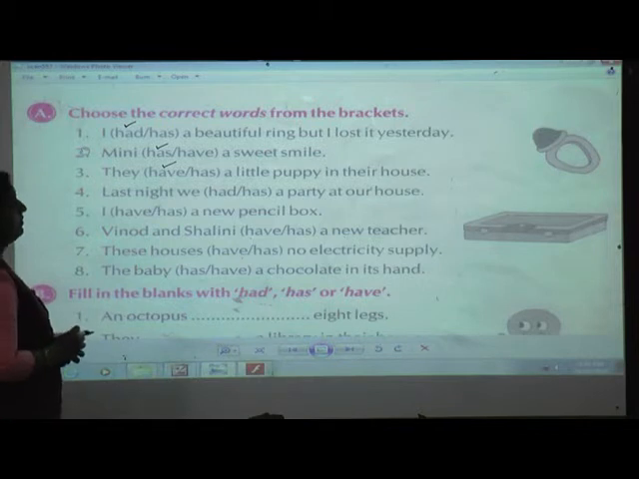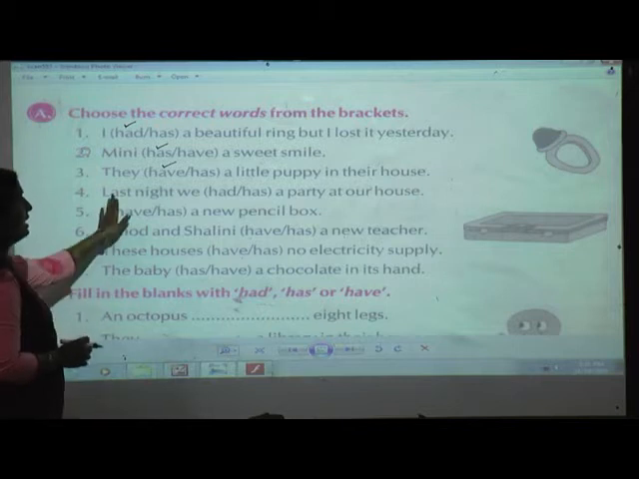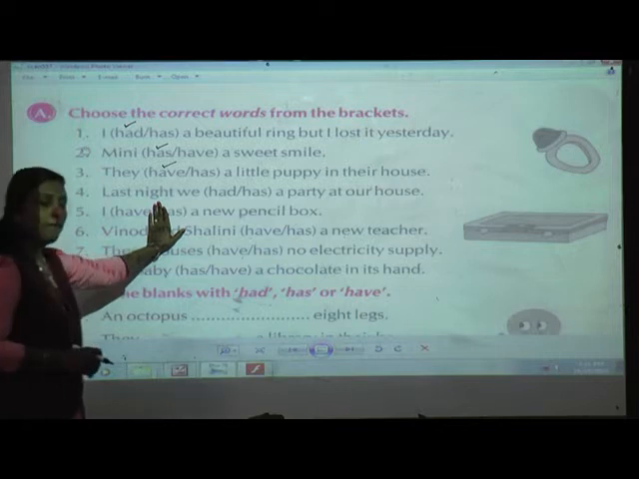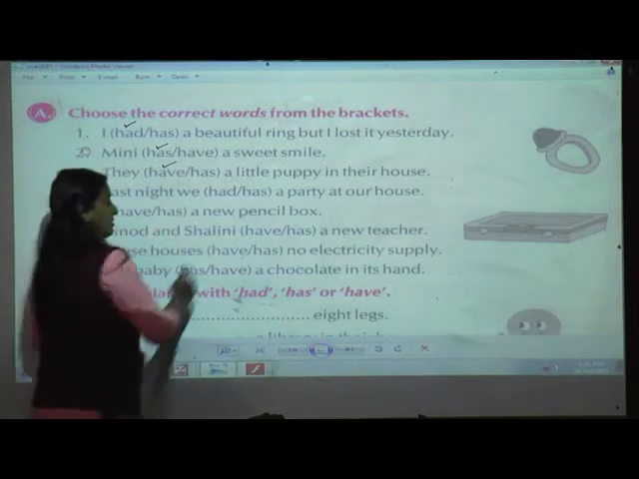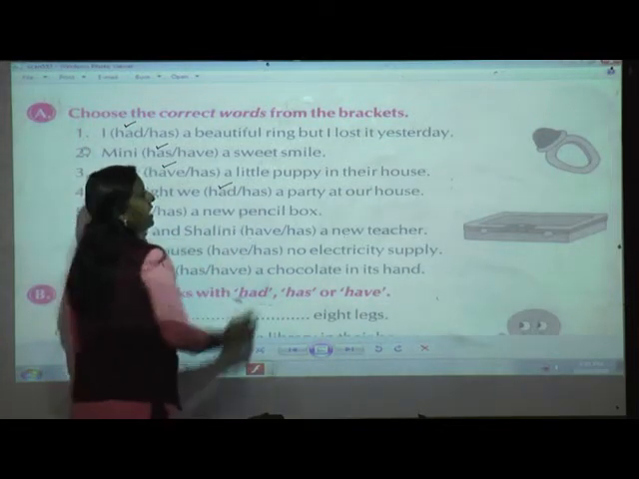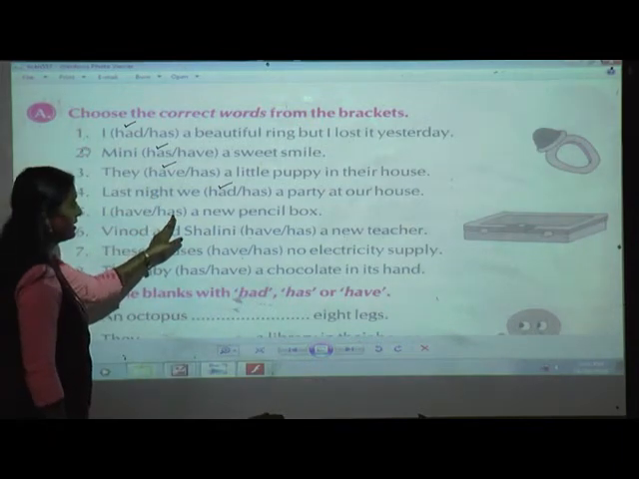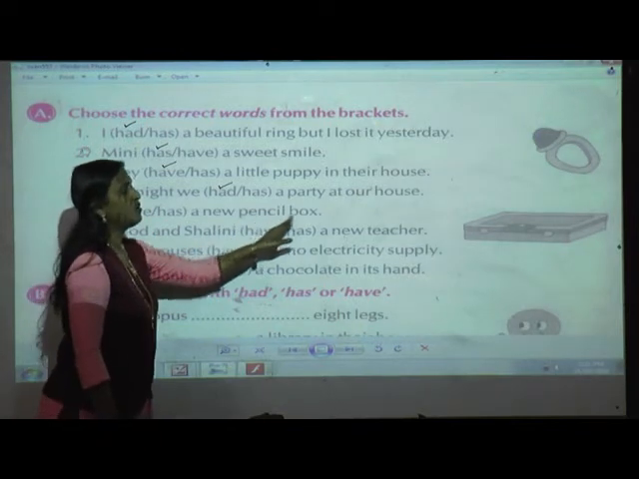Last night we has a party at our house. Now last night, this word shows that already it is in a past tense. So I am going to use very good had. I has a new pencil box.